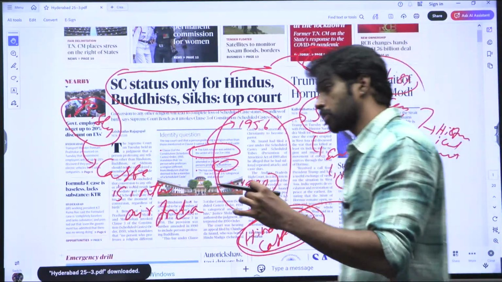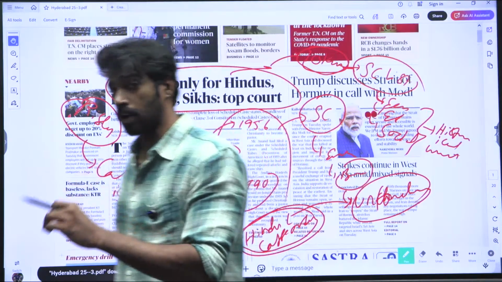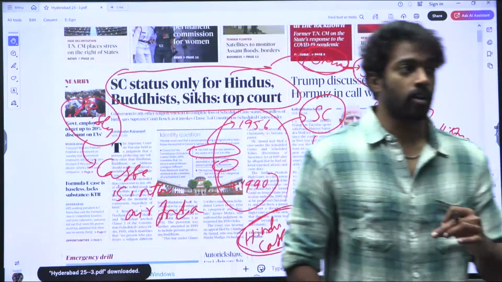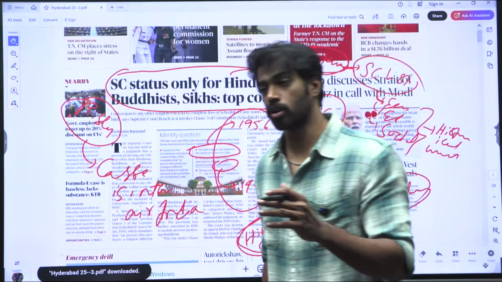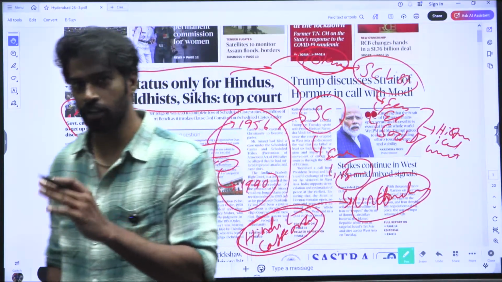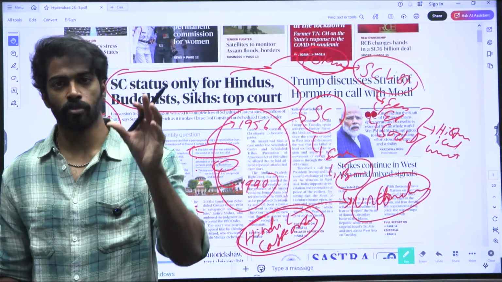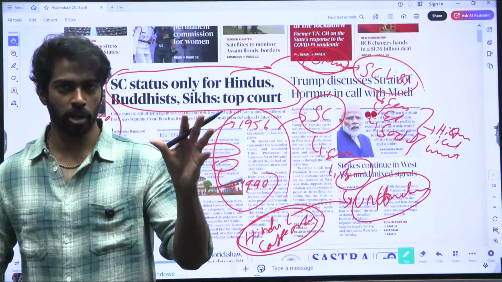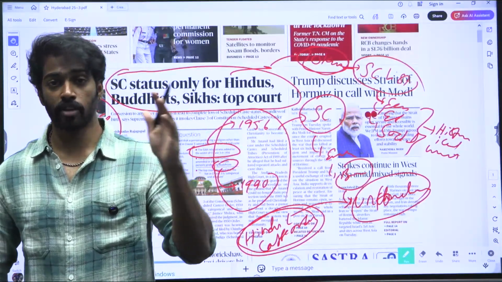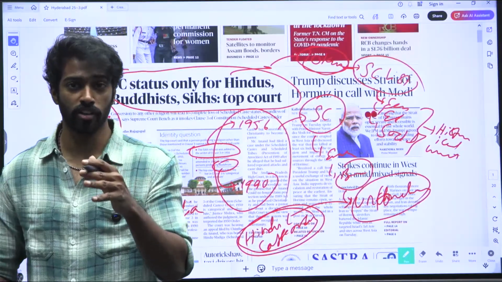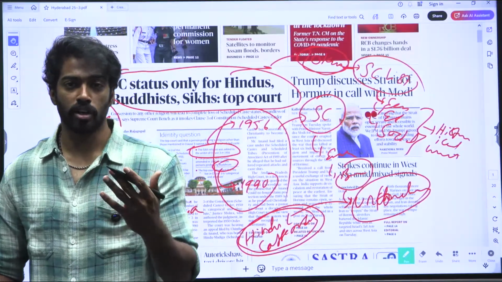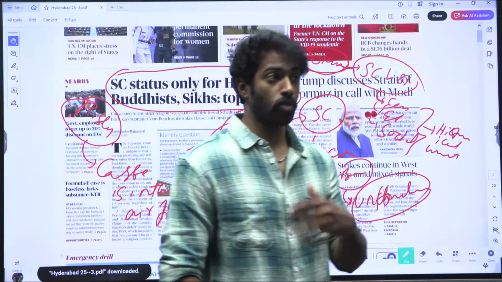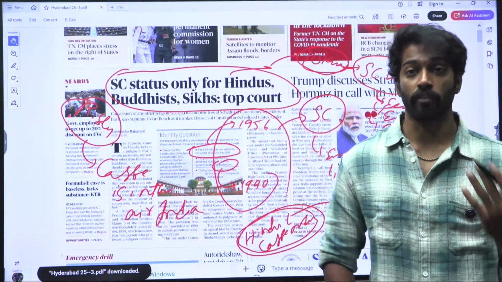The benefits availed by SC and ST would be applicable differently, meaning that SC people from Hinduism, Buddhism, and Sikhism would be able to avail the benefits, and if they had converted to other religions like Islam or Christianity, they will not be able to avail the benefits.